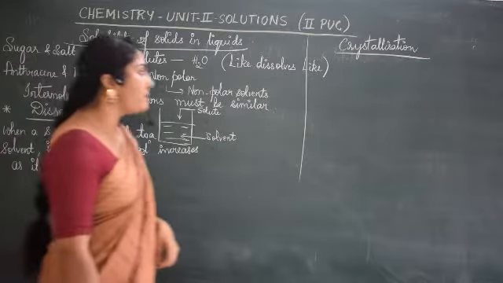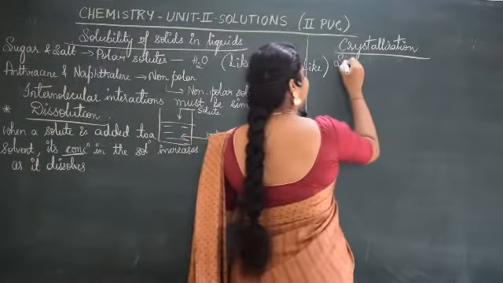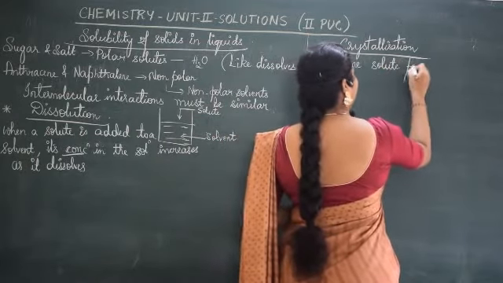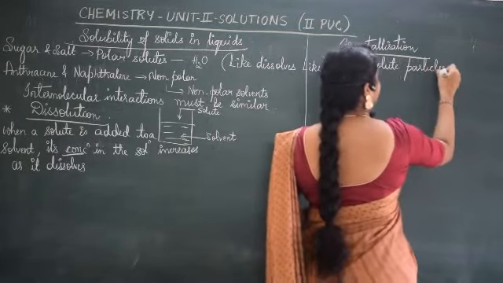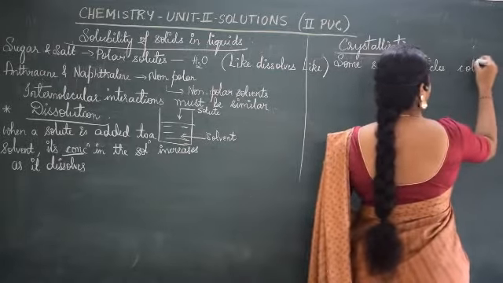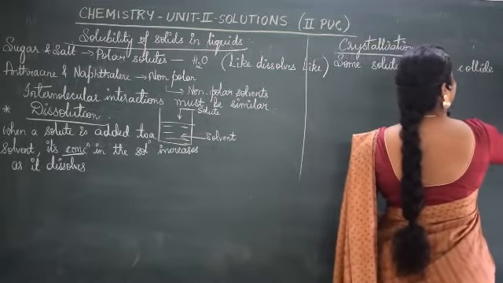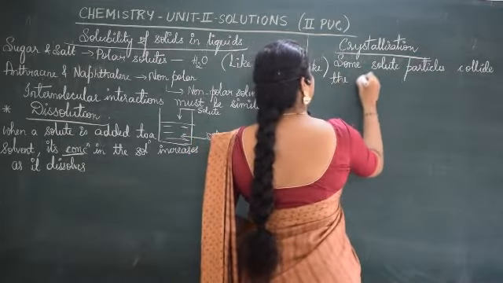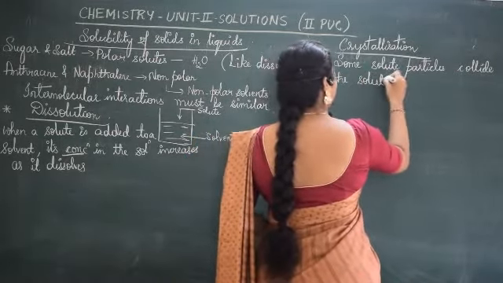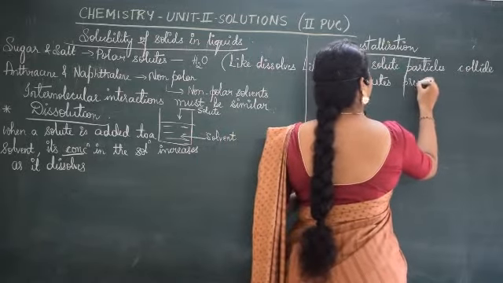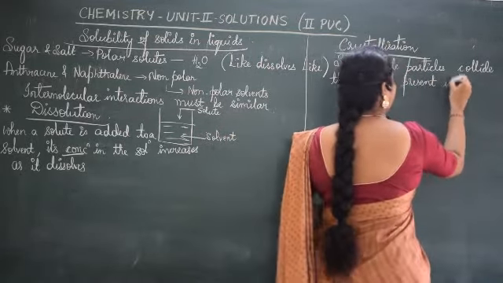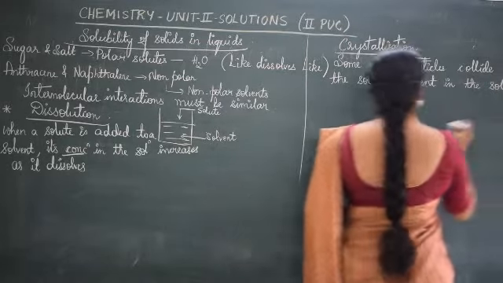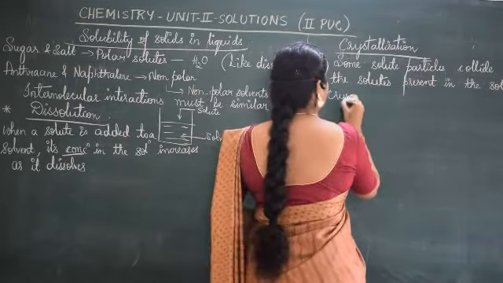What happens? Some solute particles collide with the solute particle or with the solutes present in the solution and crystallizes out.